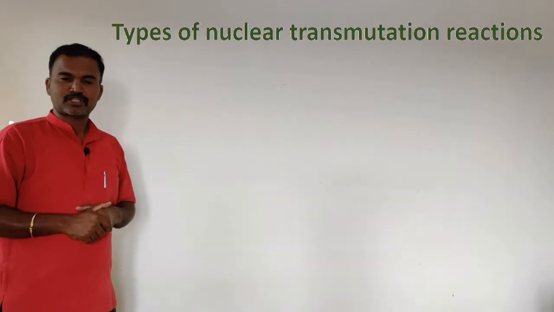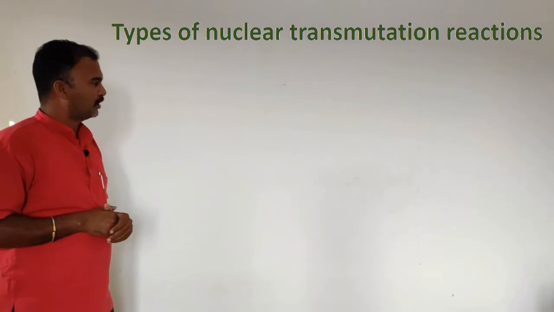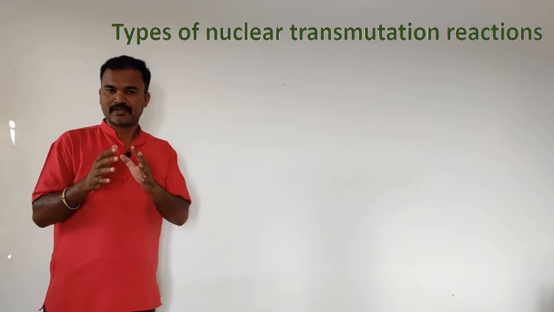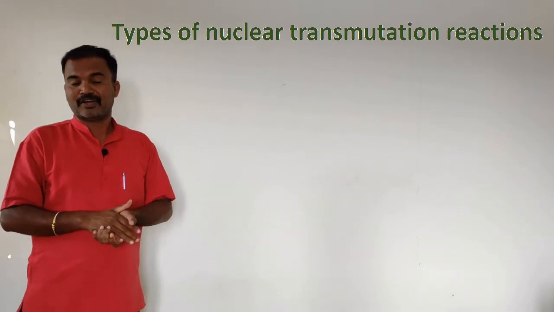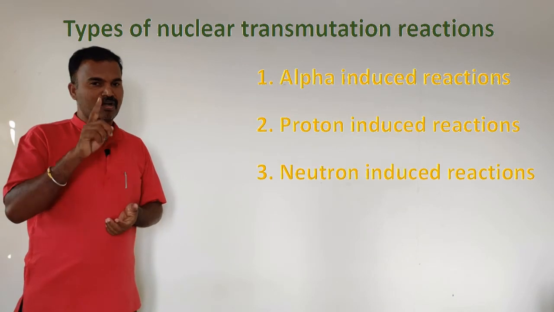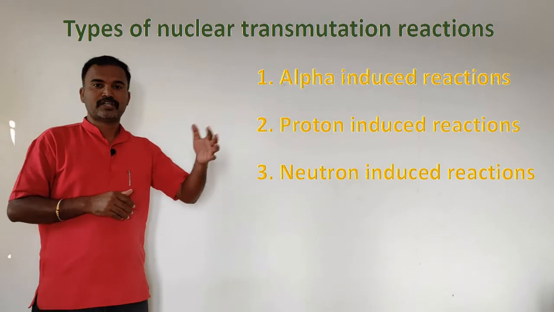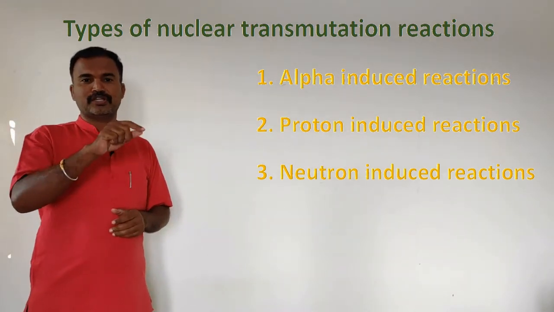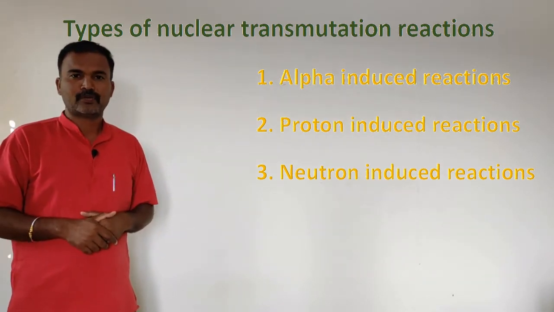The nuclear transmutation reactions can be classified based on the particle used as a projectile. Here I am going to mention three important such kind of reactions. One is alpha induced reaction, the second one is proton induced reactions, and the third one is neutron induced reaction. Let me consider these reactions one by one.